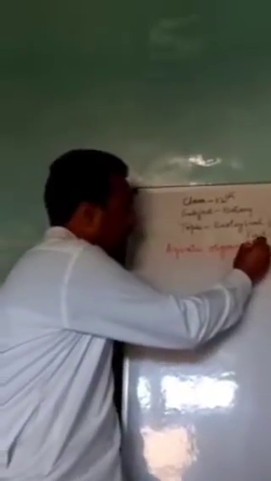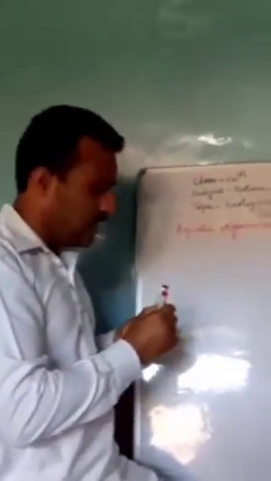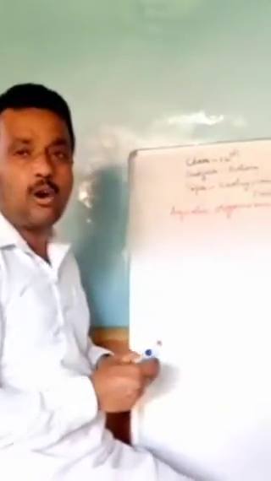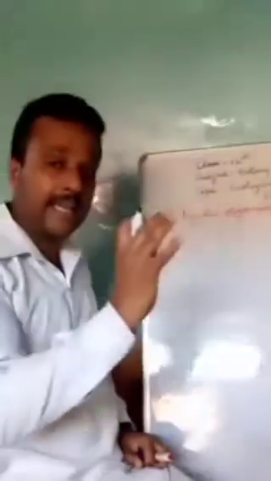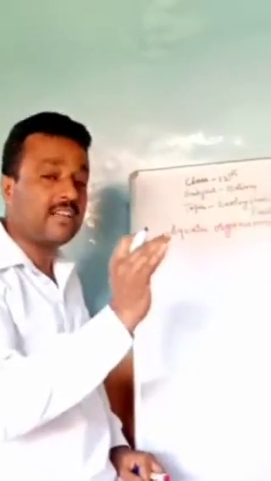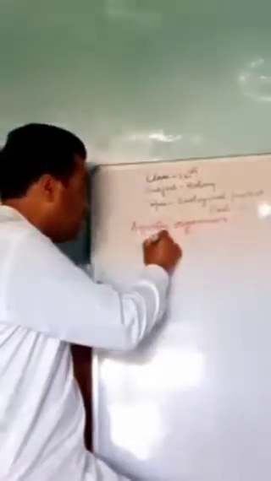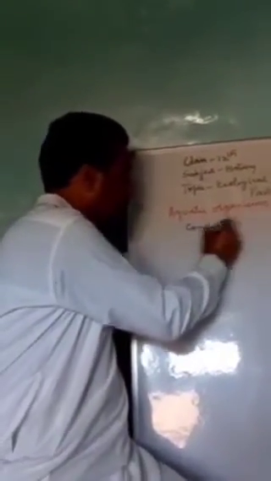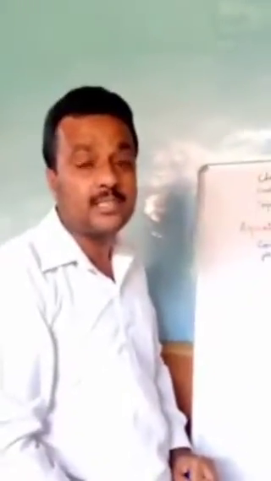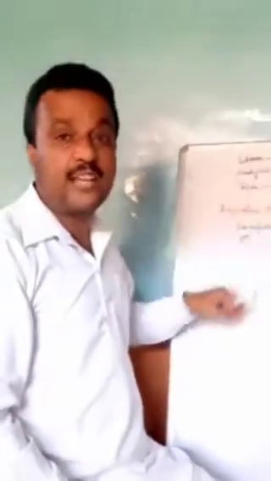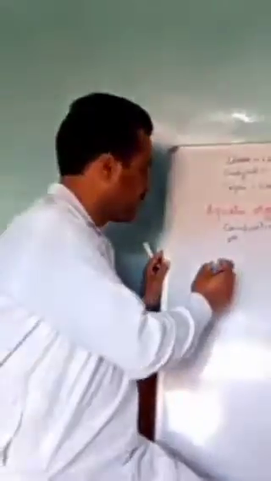For aquatic organisms, the composition or nature of the water and the salinity of the water, and secondly the pH of the water. These are the two main important factors that greatly affect the living organisms.